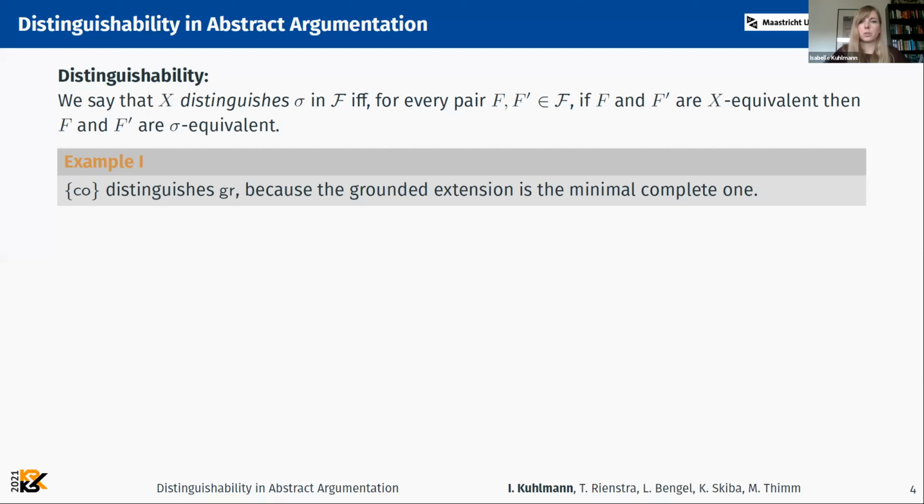So we can have a look at a rather trivial example for this. For example, the set containing only the complete semantics distinguishes the grounded semantics simply because the grounded extension is always the minimal complete one. So if we think back to what I just said, since we know all the complete extensions of an argumentation framework, we can also know the grounded extension.